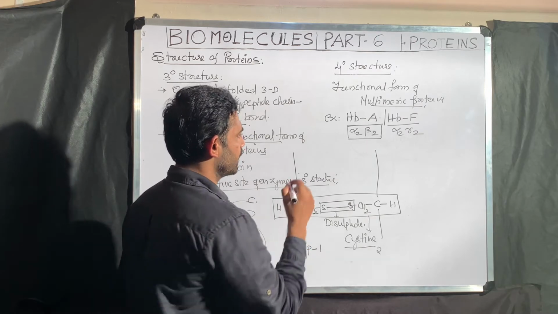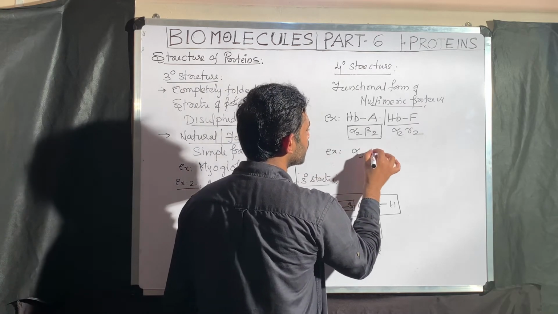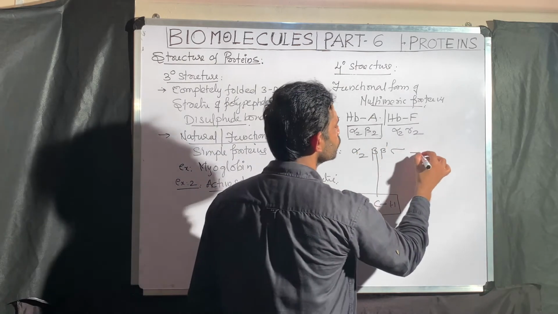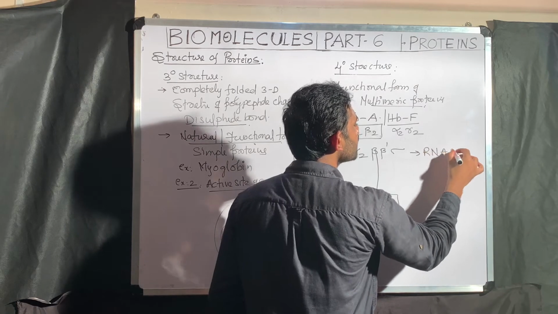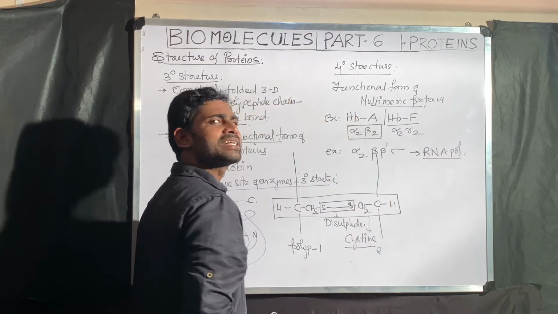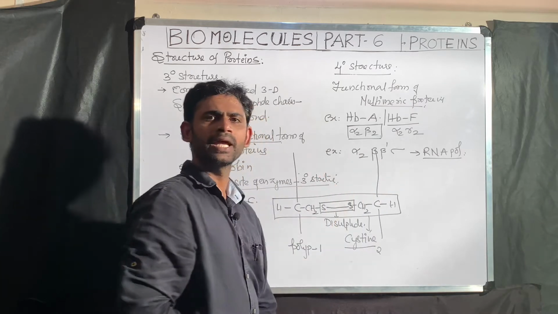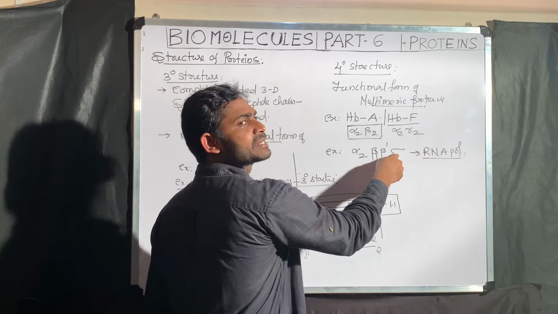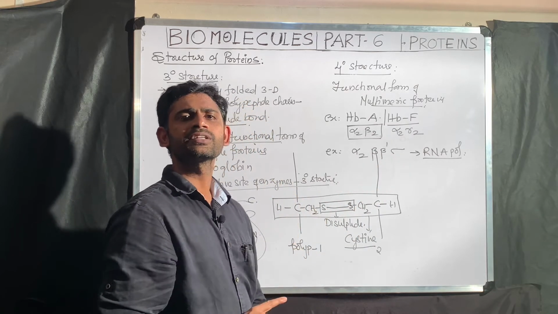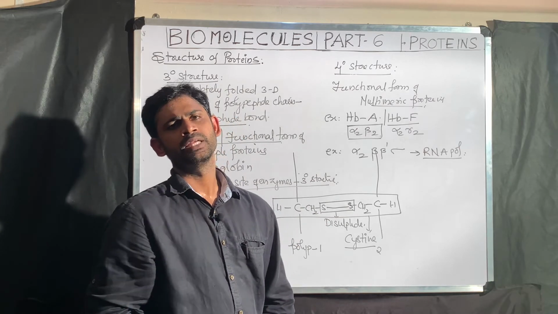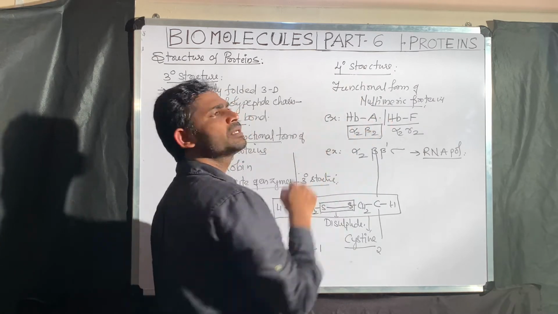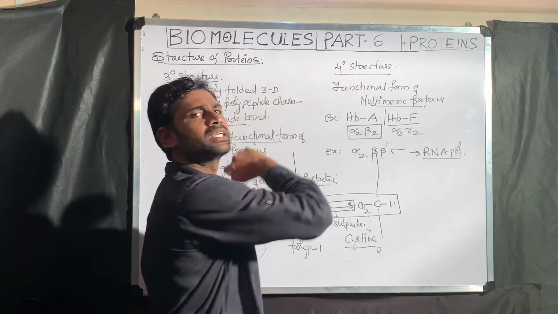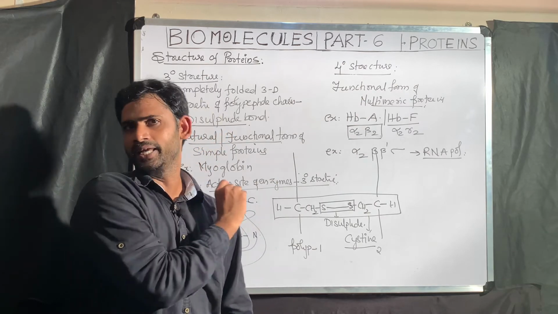One more example I will tell you. For example, alpha 2 beta, beta prime, sigma. The name of this protein is RNA polymerase. As we know, this enzyme mediates transcription. Here how many polypeptide chains are present? Alpha 2, beta, beta prime, and sigma. In the RNA polymerase structure there are 5 polypeptide chains. That means RNA polymerase belongs to multimeric protein. Then what is the functional form of RNA polymerase? Is it tertiary or quaternary? Definitely quaternary.